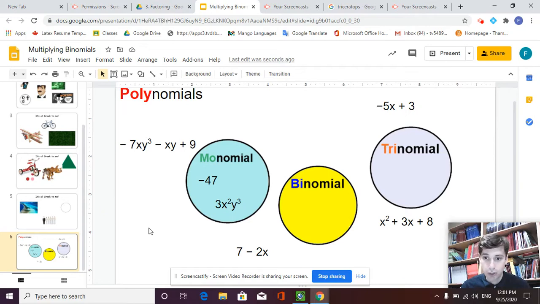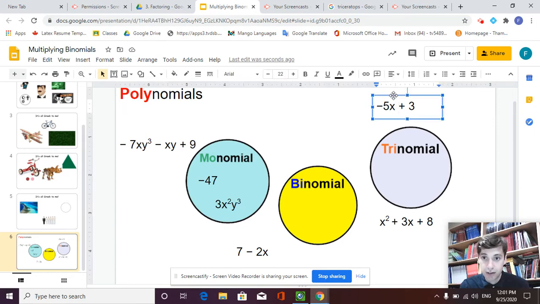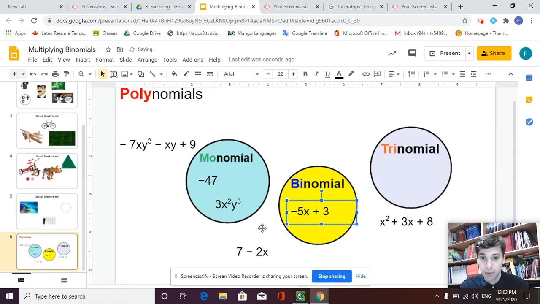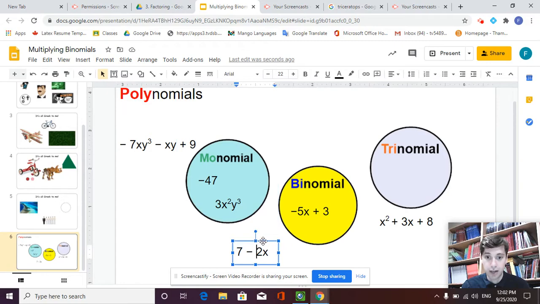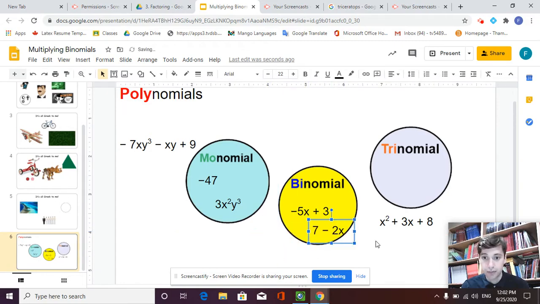A binomial, which of these only have 2 terms? If you want to play along, you can pause the video to check. Negative 5x plus 3, it's got 2 terms. So the first term is negative 5x, and the second term would be positive 3. So remember, a term, the sign in front of the term goes with it, and then 7 subtract 2x is also a binomial. I've got 2 terms. I've got 7, and I have negative 2x. Trinomial, which is about as long as we'll get in this course, is 3 terms.